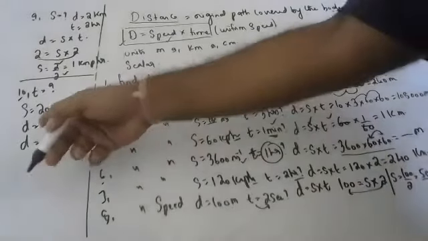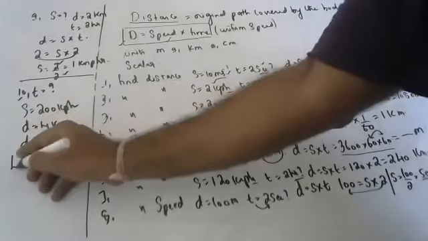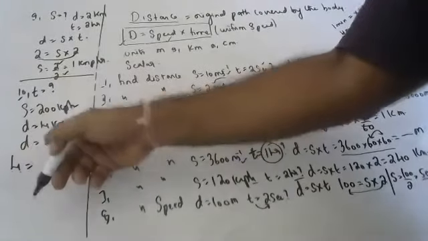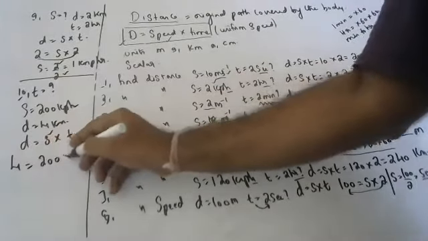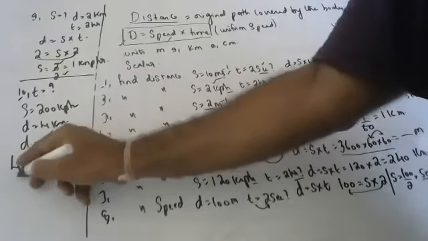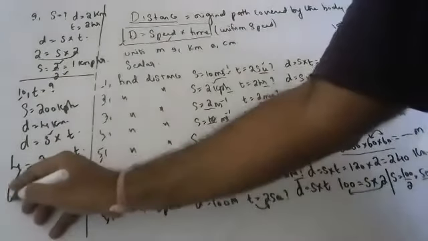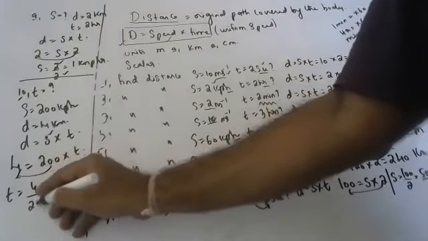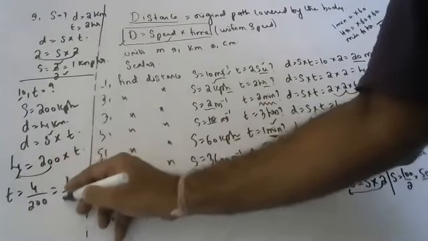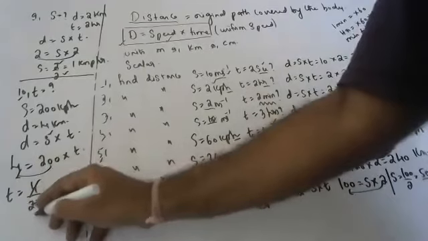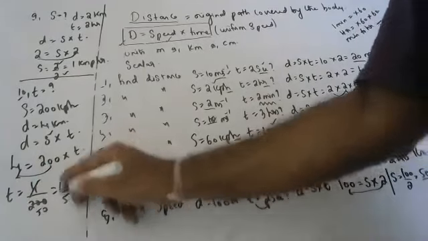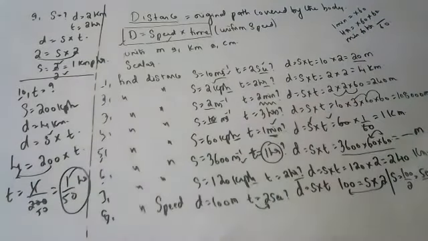Distance is 4, speed is 200 kmph. So bring this 200 down. 4 by 200 is 1 by 50. It will take 1 by 50 hours.